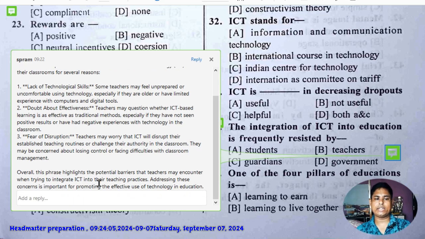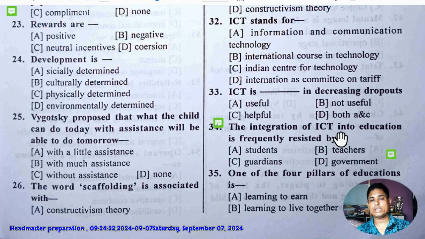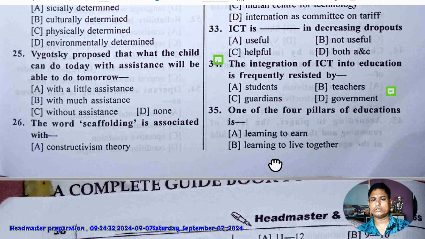Overall, this phrase highlights the potential barriers teachers may encounter when trying to integrate ICT into their teaching practice. Addressing these concerns is important for promoting the effective use of technology in education. So the integration of ICT in education is frequently resisted by teachers.